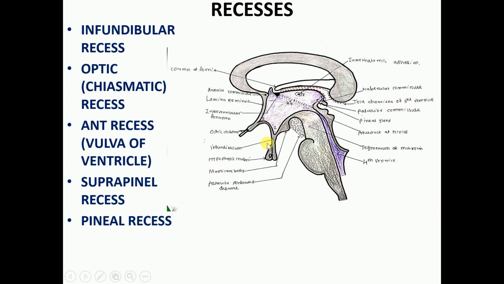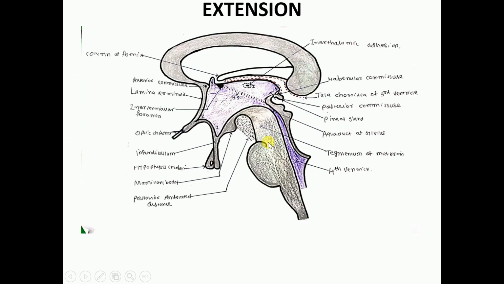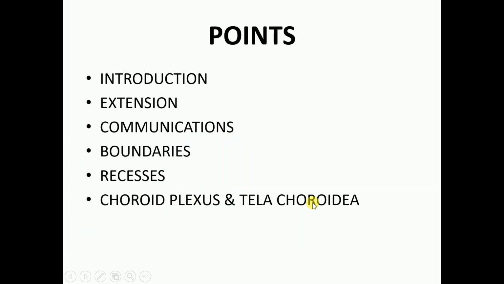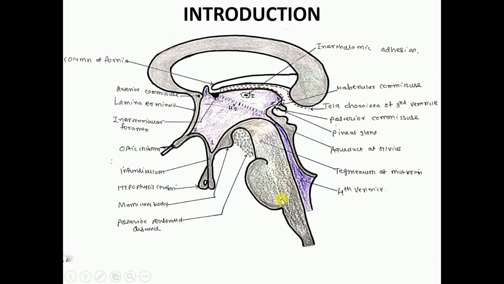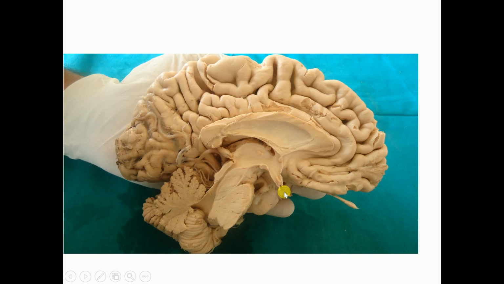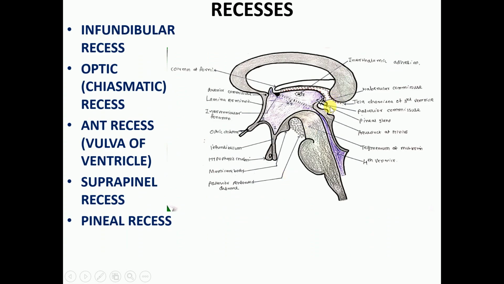Our last point is the tela choroidea and choroid plexus. Okay, so what is the tela choroidea? As we have already learned along with the discussion of the previous ventricle, tela choroidea is nothing but a double layer fold of the pia mater. Along with the ependyma, it will line the cavity of the ventricle. Here we can see there are two layers of the tela choroidea, two layers of the pia mater, ventral layer and dorsal layer.